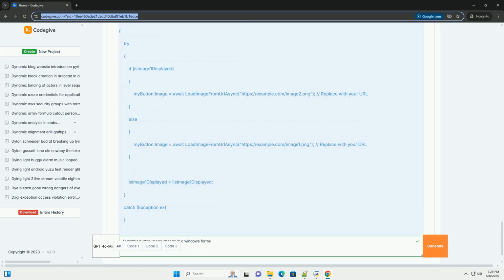4. File paths are specific: if loading from files, ensure the file paths are correct for your system. 5. Build and run: build and run the application to test the functionality. This tutorial provides a solid foundation for dynamically changing button images in Windows Forms. Experiment with the code, explore different image sources, and implement robust error handling to create engaging and responsive user interfaces. Remember to consider the performance implications of image loading and use image lists for managing sets of images efficiently.